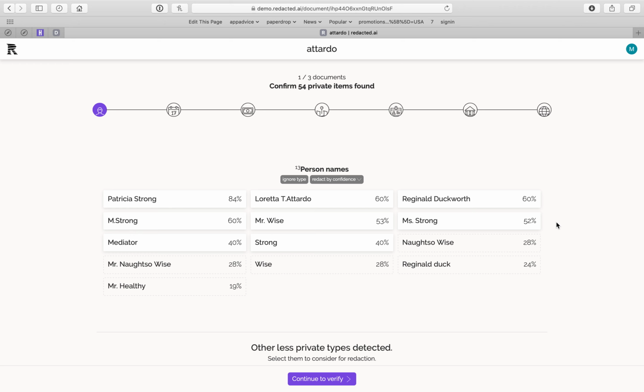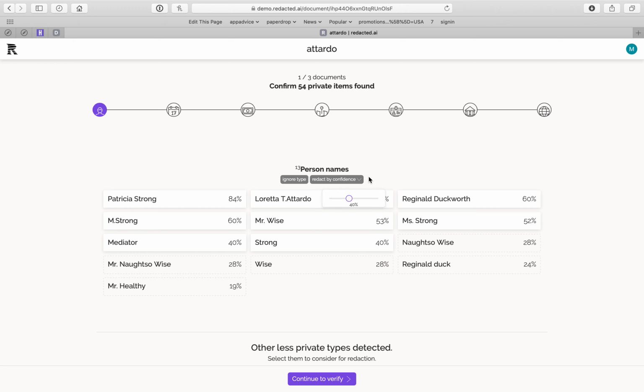So if you look through this file here, the first thing we do, instead of presenting the actual document for your review, we actually show you a list of everything we found. This will allow you to quickly eyeball and look for mistakes. So if I look here, I can actually see there's 13 people's names that have been found.